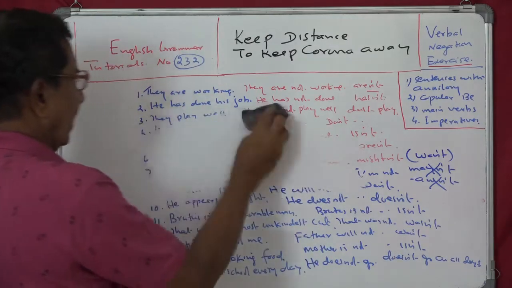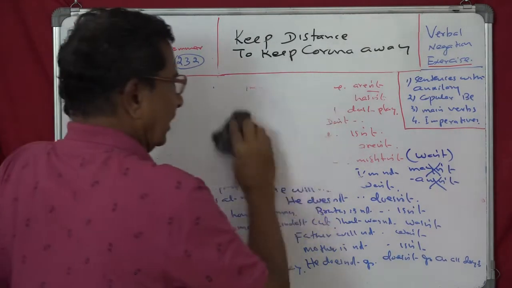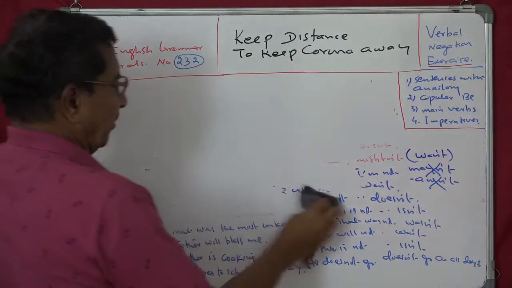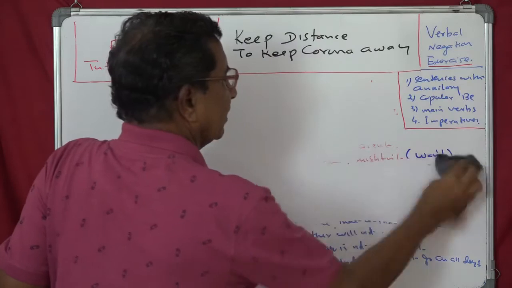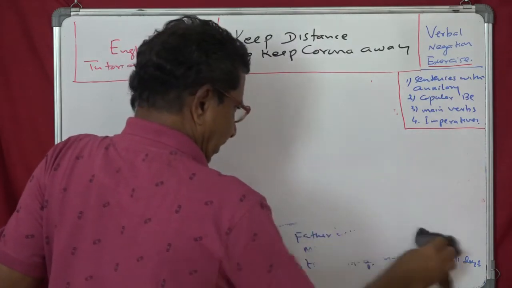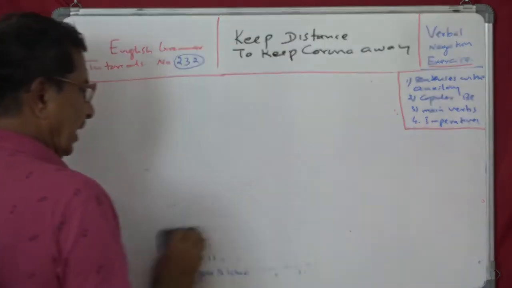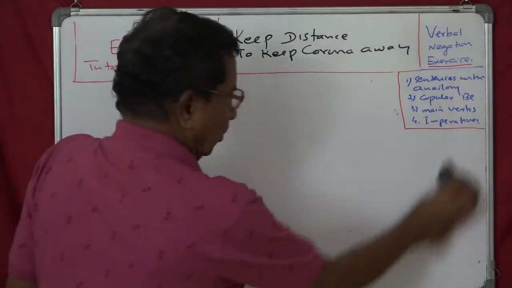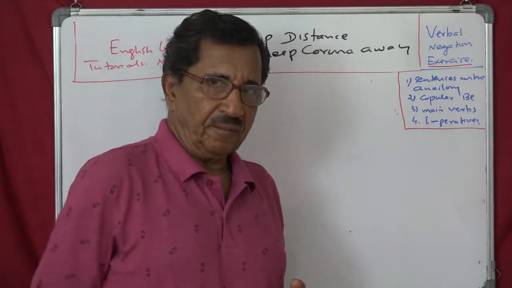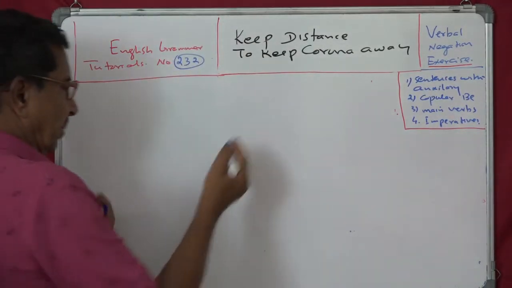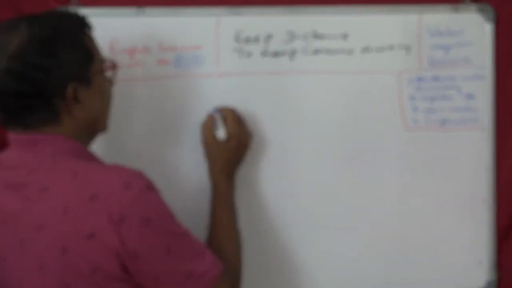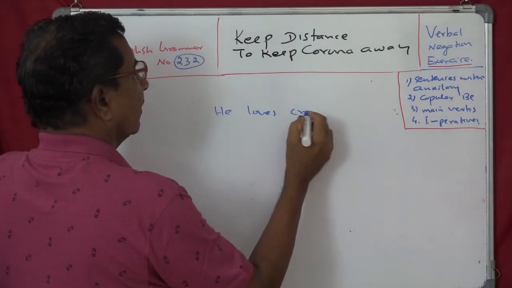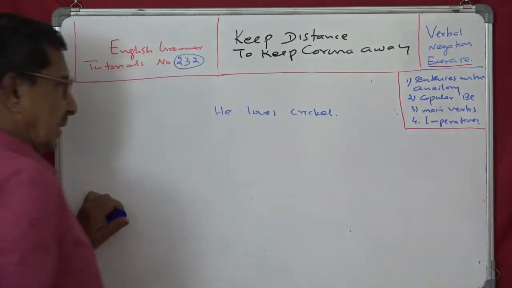Now, I have explained these things earlier, but once again I would like to remind you of this. That is main verbs, present tense. When you do anything with that, negation or questions, you have to insert do. Understand that? Main verbs. Now you have a verb like this. We have two or three sentences. He loves cricket. A sentence like this.